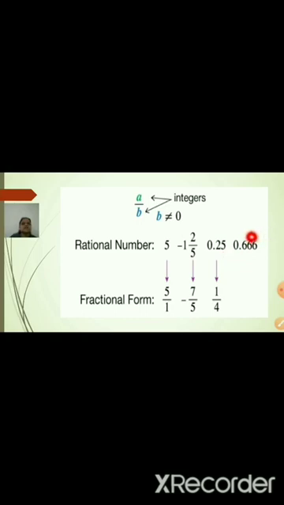And the last one is 0.666 recurring. Can you see the bar over here? The bar means recurring. So you will get the number 6 repeating infinitely many times. Therefore these are nothing but examples of rational numbers. Is it clear to all of you?